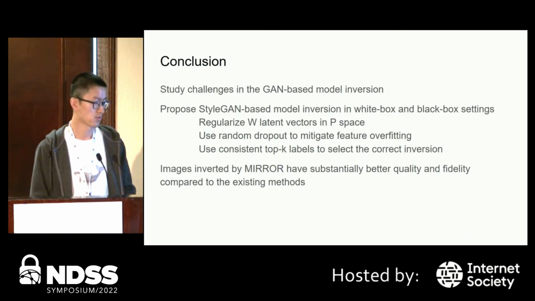To conclude, in this talk, we study challenges in the GAN-based model inversion. We propose StyleGAN-based model inversion in both white box and black box settings. We regularize W latent vectors in P-space. We use random dropout to mitigate feature overfitting. We use consistent top K labels to select the correct inversion. And in the shown evaluation, we can see the images inverted by our method have substantially better quality and fidelity compared to the existing method.